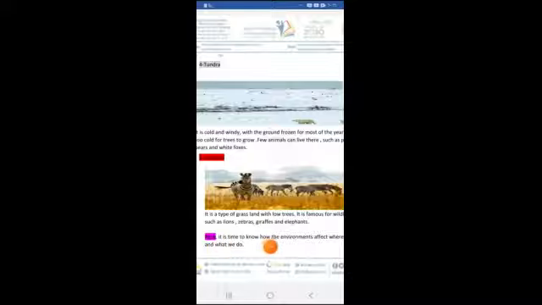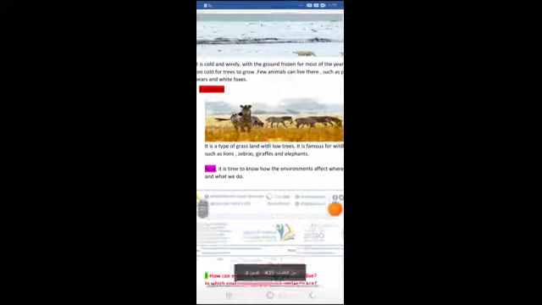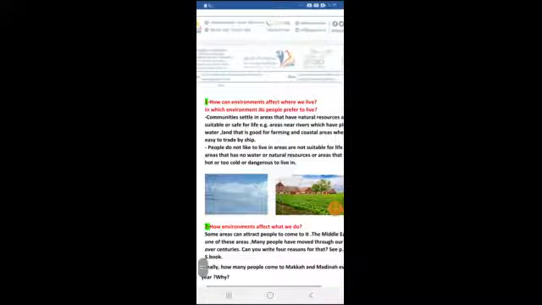Now, it's time to know how the environments can affect where we live and what we do. What's the meaning of this? Let us see. We can say that the environments can affect where we live. In other words, in order to make it clear, in which environment do people prefer to live? Sometimes people decide to live in some environments and never want to live in other environments. Why? Look here at these two pictures.